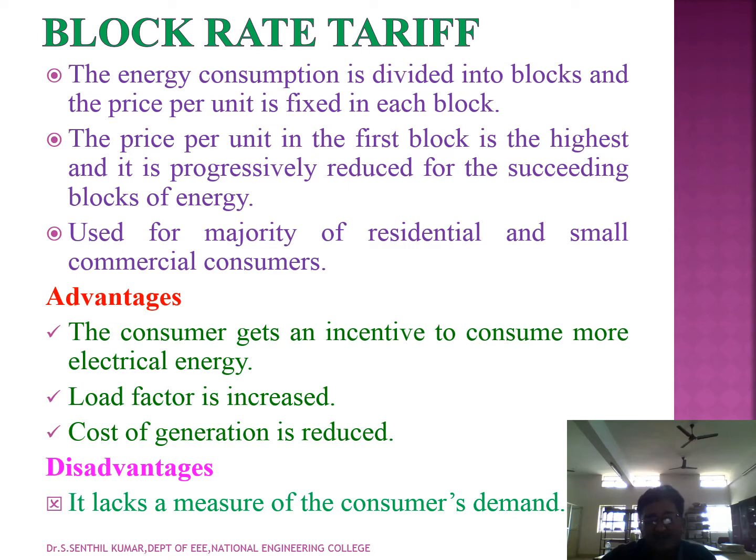And what is block rate tariff? Here the energy consumption is divided into blocks, and the price per unit is fixed in each block. The price per unit in the first block is the highest, and in the succeeding blocks the rate of the tariff is reduced for the usage of the blocks of energy. So the first may be the highest rate, and the succeeding blocks the rate will be reduced.